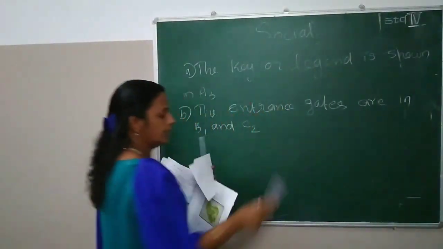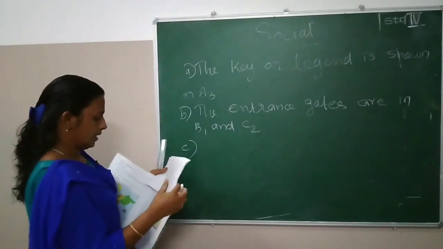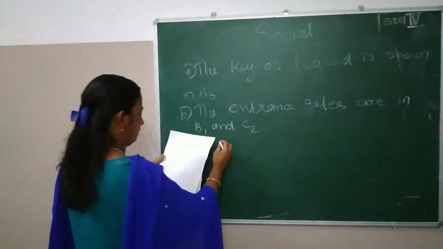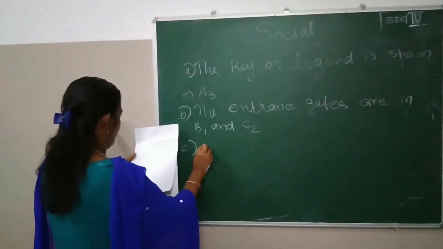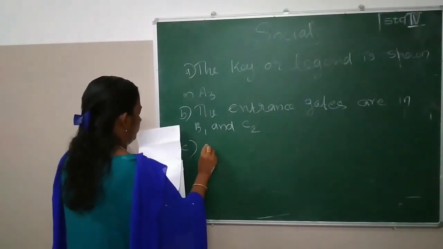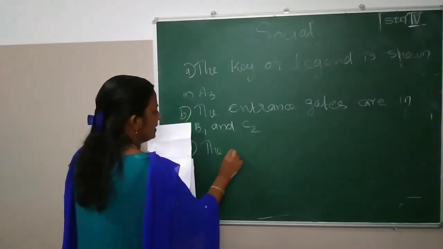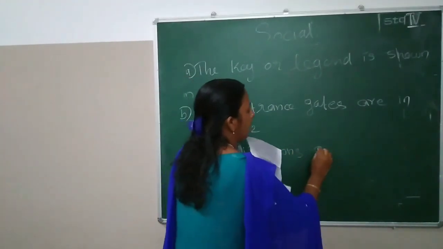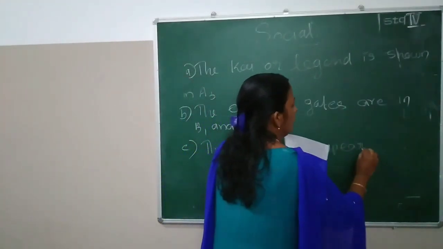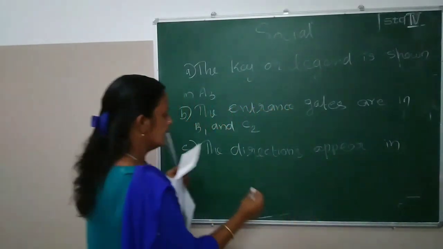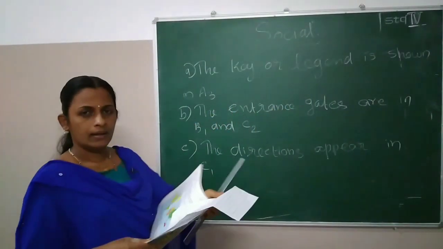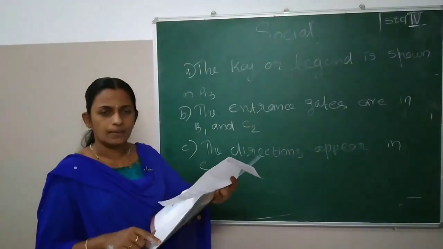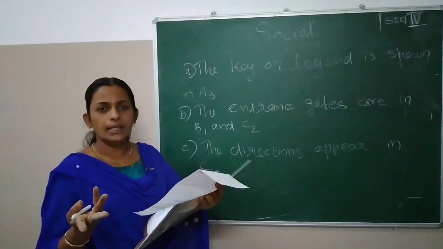And that's the third one, C: the directions appear in C1. Got it? And one more question: what does it show? It shows the direction.